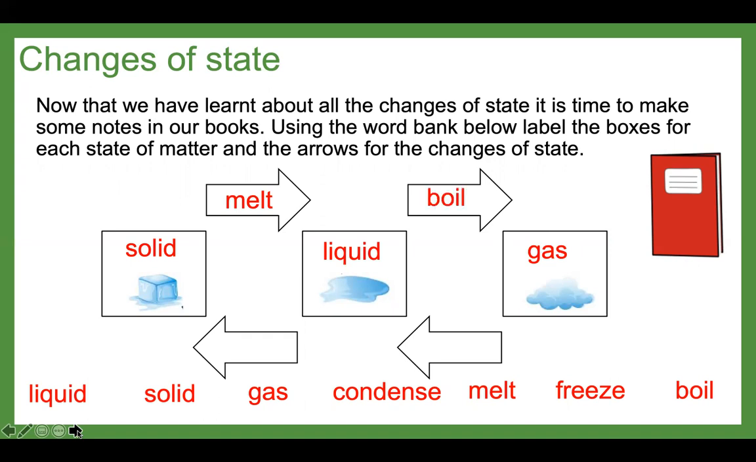From liquid to gas, the liquid boils to become a gas. From gas to liquid, the gas condenses. And from liquid to solid, the liquid would be frozen. So it has to freeze. How did you do?